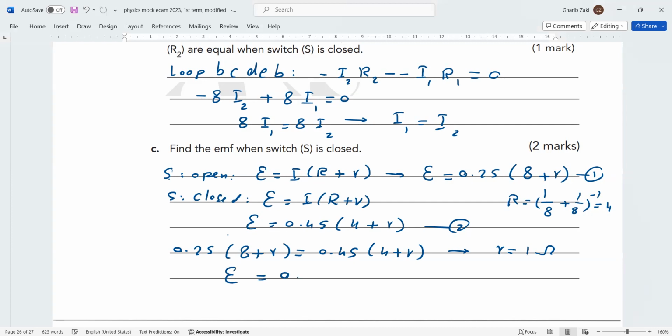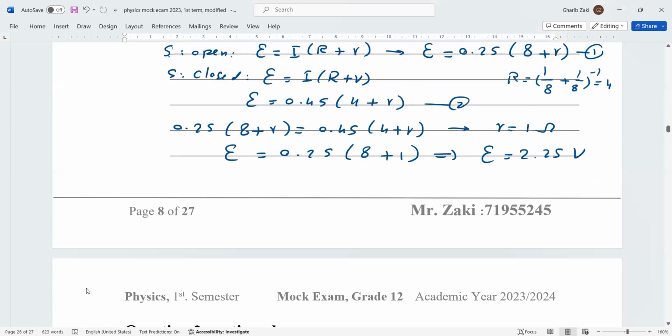So it will be 0.25. When we use the first equation, it's 8 plus 1. From this, EMF equals 2.25 volt. Check your answer. Now, next question.